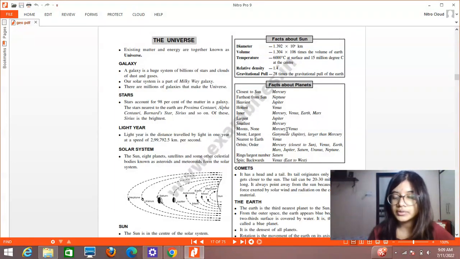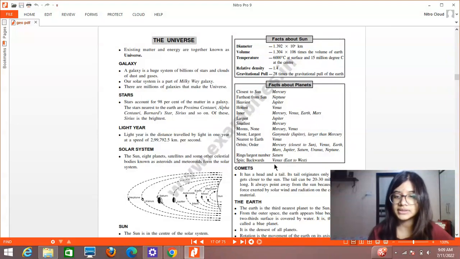Moons, none for Mercury and Venus. Then moon largest, Ganymede. Jupiter has the largest moon, and it is larger in size than Mercury and Venus. Nearest to Earth is Venus. Then orbits according to the order: Mercury closest to Sun, then Venus, Earth, Mars, Jupiter, Saturn, Uranus, and Neptune. Then rings: Saturn has rings.